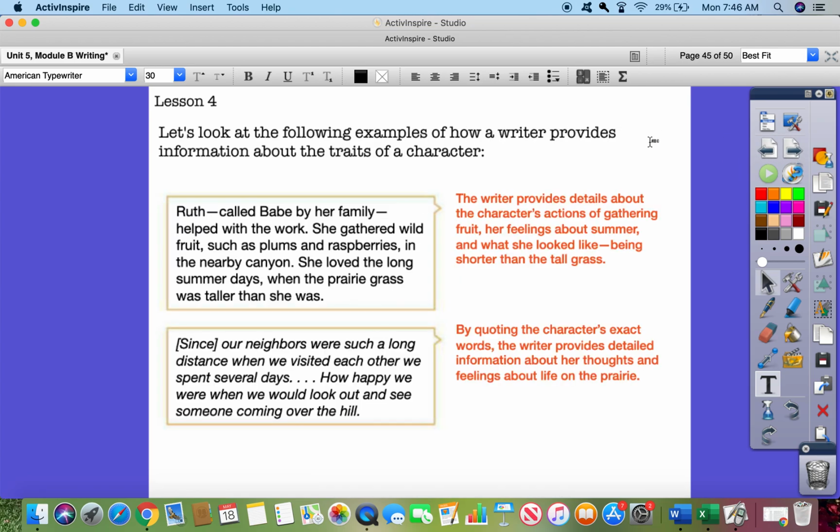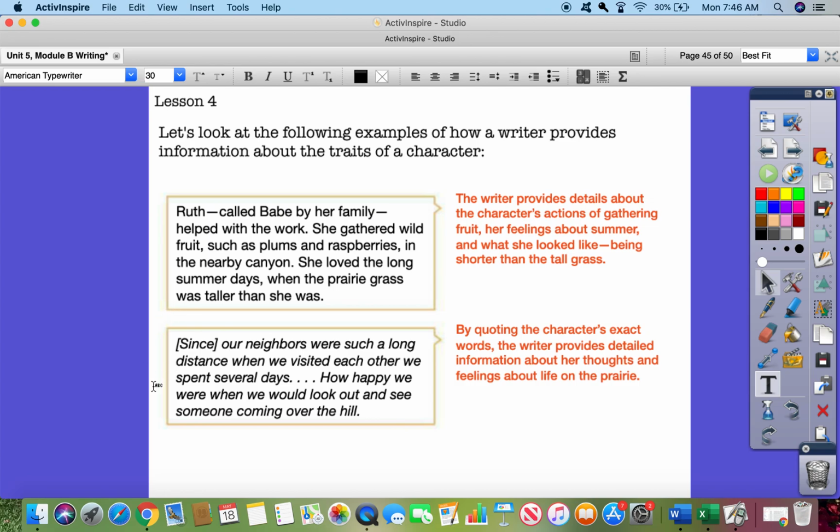Let's look at the following examples of how a writer provides information about the traits of a character. Ruth, called Babe by her family, helped with the work. She gathered wild fruit such as plums and raspberries in the nearby canyon. She loved the long summer days when the prairie grass was taller than she was. The writer provides details about the character's actions of gathering fruit, her feelings about summer, and what she looked like being shorter than the tall grass.